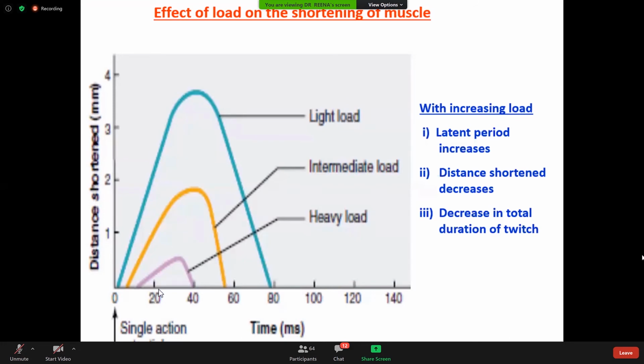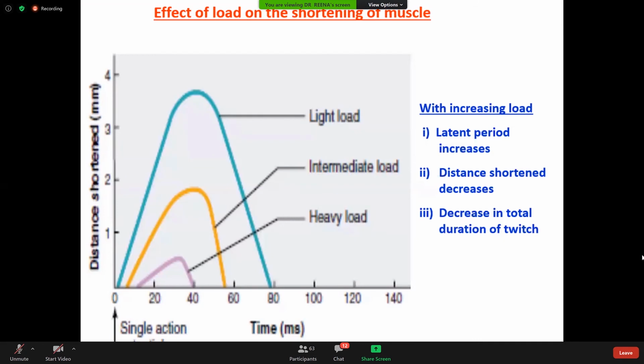And this was recorded from the kymograph. It was concluded from this experiment that as load increases, the latent period also increases, the distance shortens, so the duration of this muscle twitch decreases, and the amplitude of this muscle twitch also decreases.